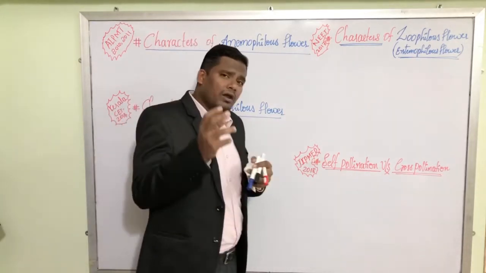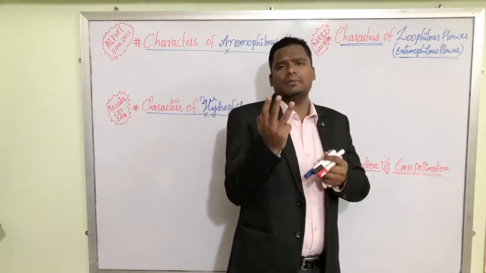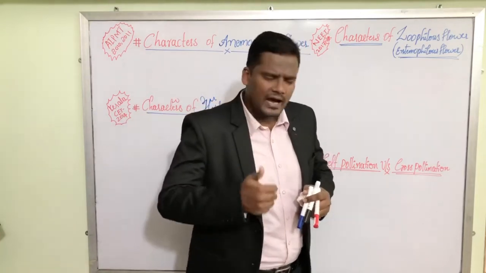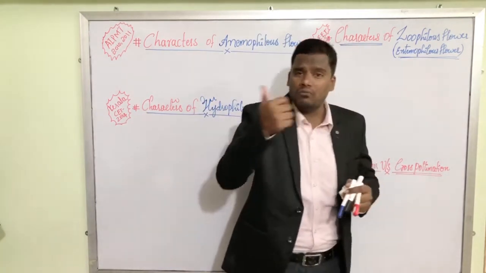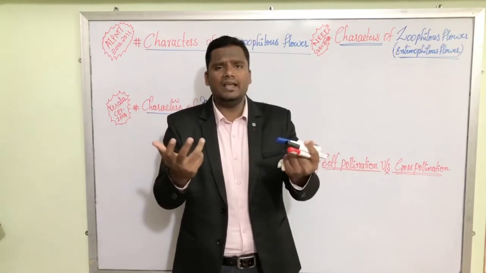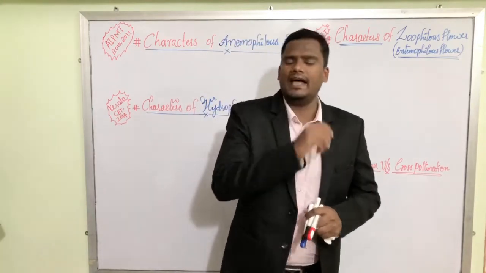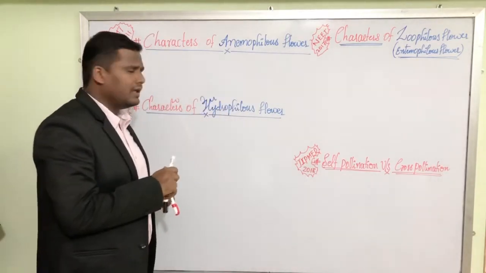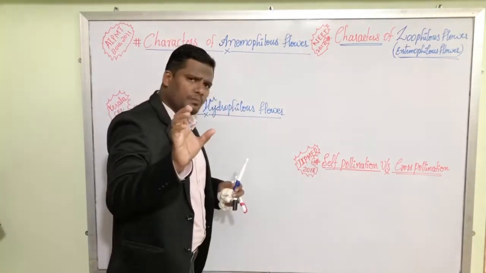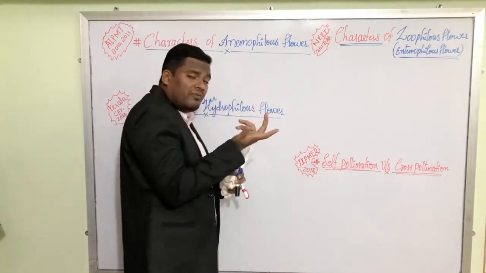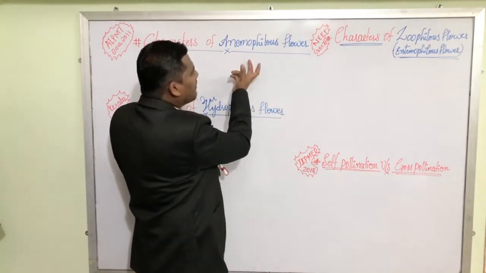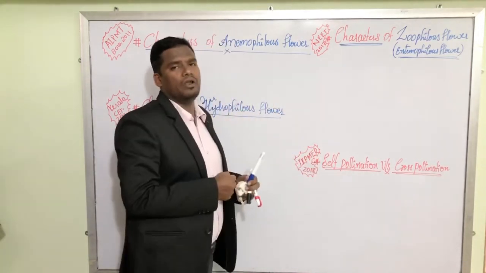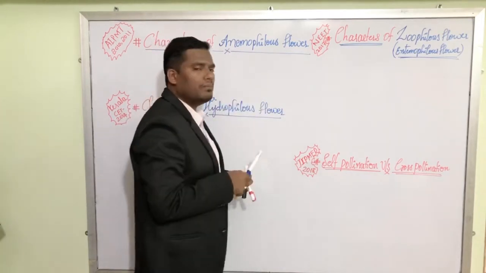Based on the pollinating agents, there are three types of pollination. One is anemophily, that is pollination by wind. Another one is hydrophily, pollination by water. And the last one is zoophily, that means pollination with the help of animals. Now, what is an Anemophilous flower? Anemophily means pollination by wind. Then what is an Anemophilous flower? An Anemophilous flower is the flower which is dependent on wind for its pollination. Such flowers are called Anemophilous flowers.